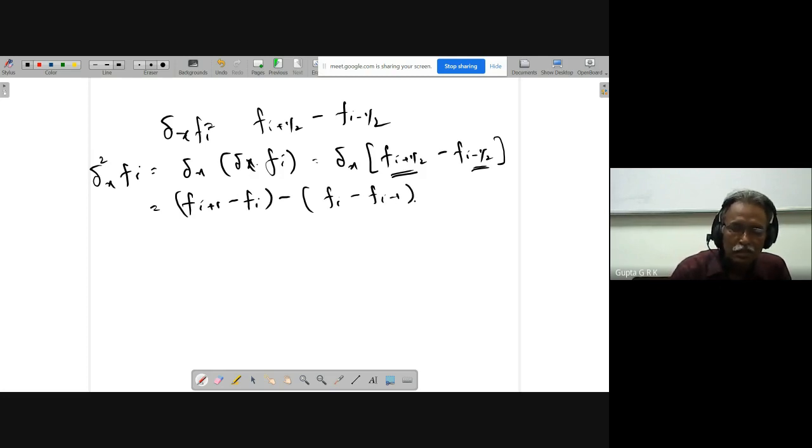So here f i plus 1, here minus 2 f i and plus f i minus 1. This is the second order derivative thing you will get.